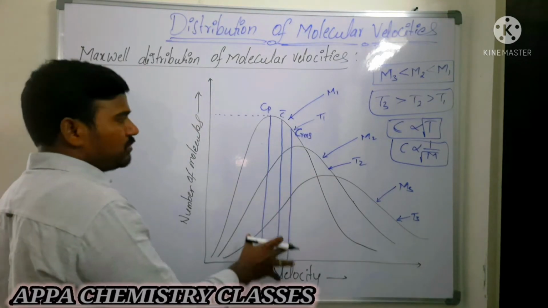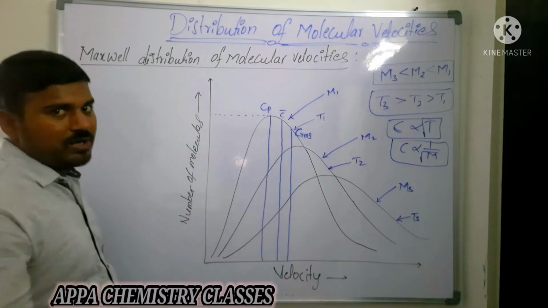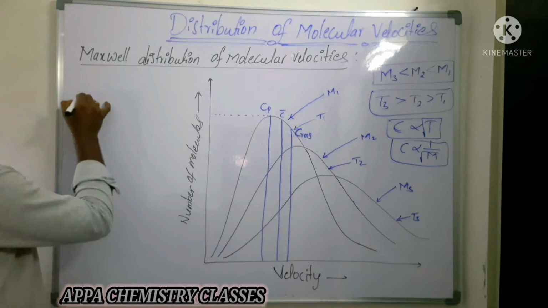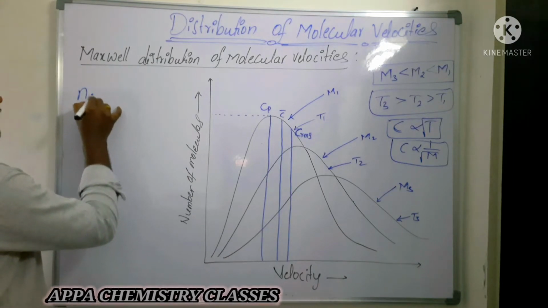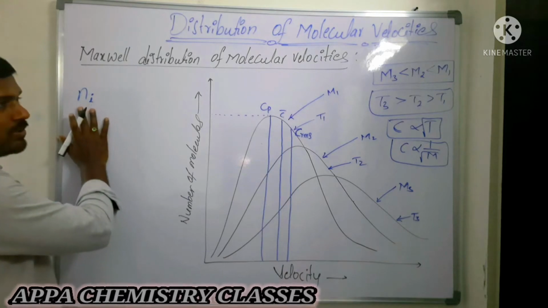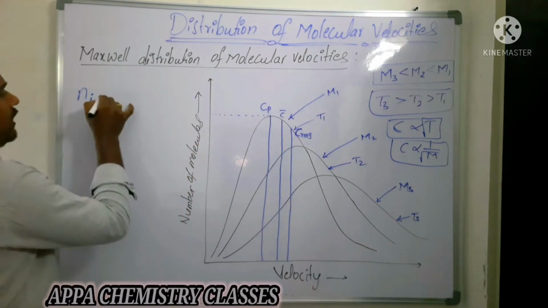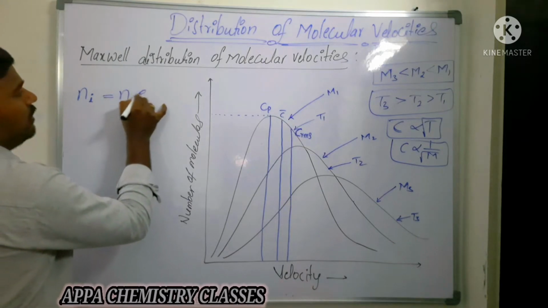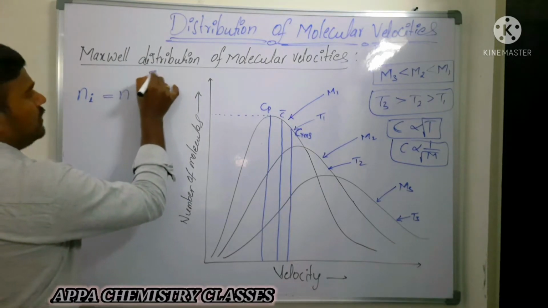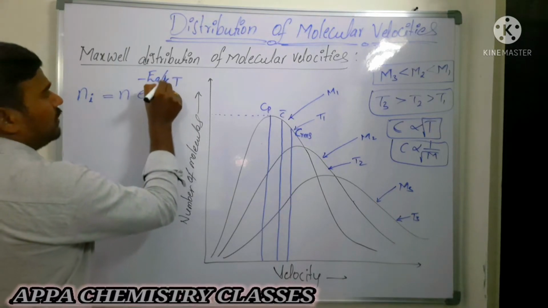Now this Maxwell distribution curves we will see. Here different gas molecules will have different energies. No? Say for example, N initial number of gas molecules which are having Ni energy. Ni is what? It is the energy of the initial number of gas molecules. It is equal to N into e power minus Ea by kT. Ea by kT. Okay now.